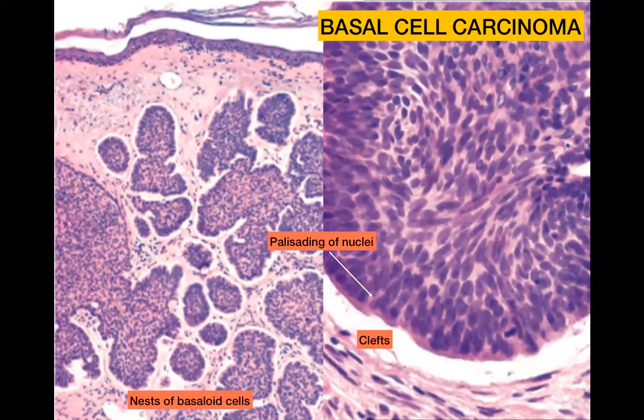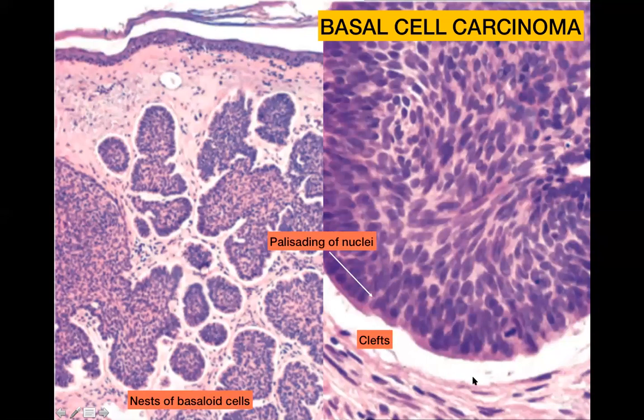Now, there are two important features which will help you identify this as a basal cell carcinoma. The first is the palisading in the nests. So again, that term palisading or fence-like arrangement. So you can see that there is some palisading of the nuclei towards the edge of the nest. And then you can see a cleft between the nest of tumor cells and the adjacent stroma.